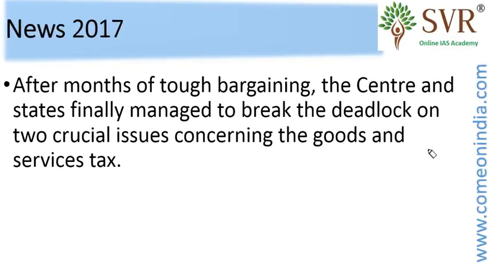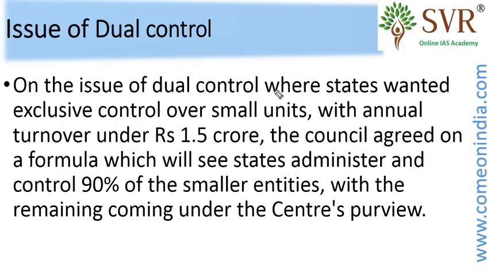According to the earlier plan, GST was to be implemented from April 1st, 2017. But some areas need to be addressed, so the implementation date for the Goods and Services Tax was postponed to July 1st, 2017. One of the important areas of concern is dual control.